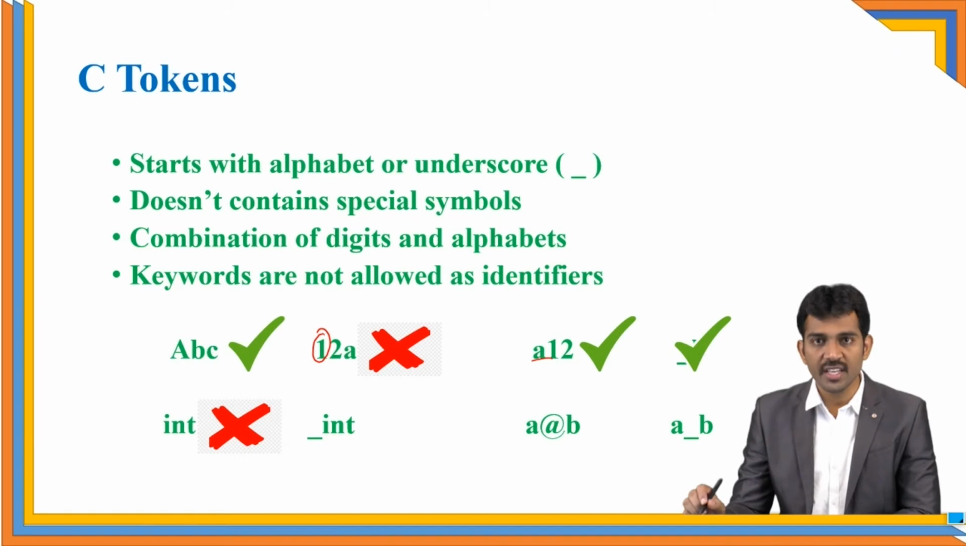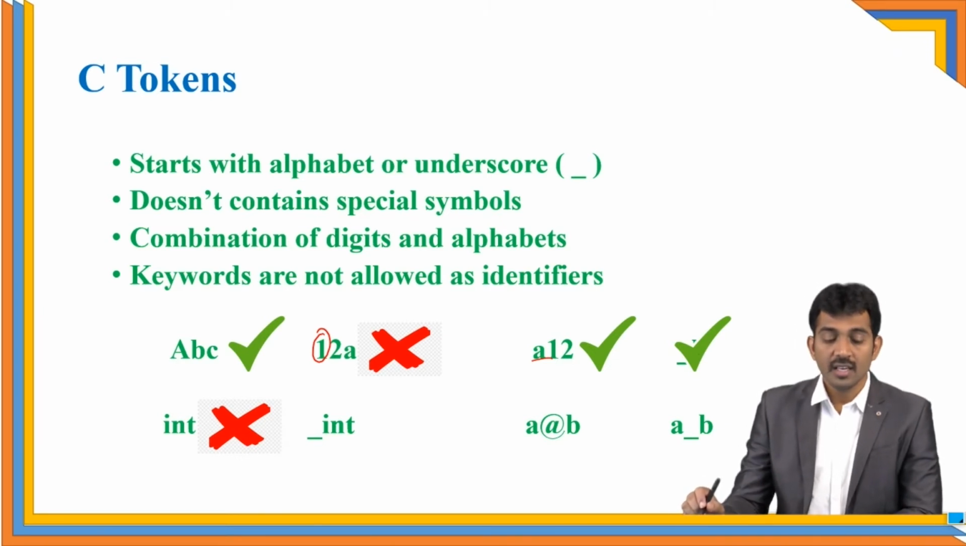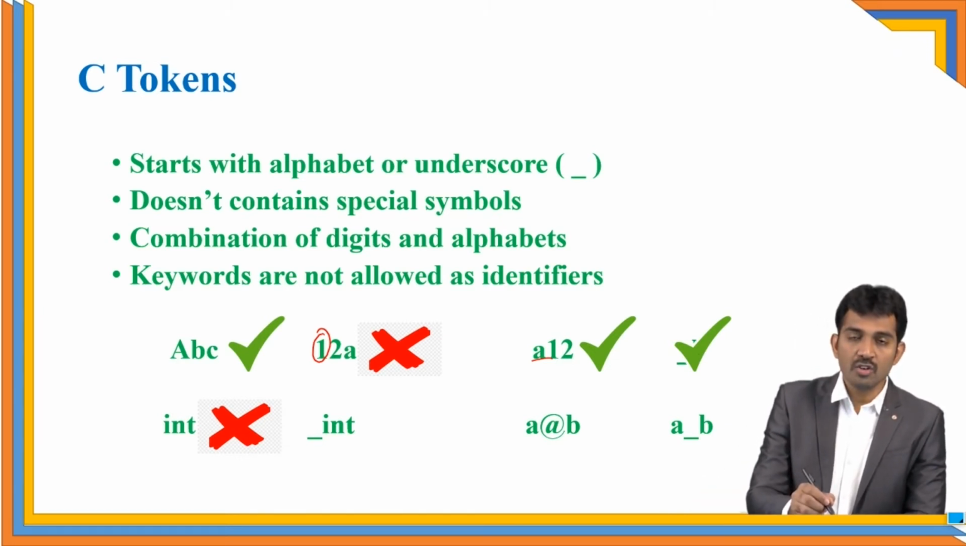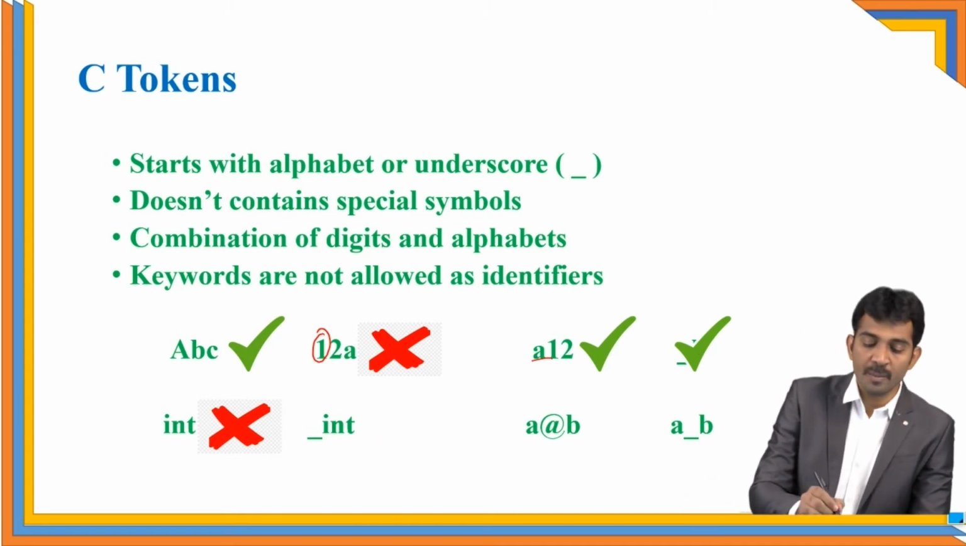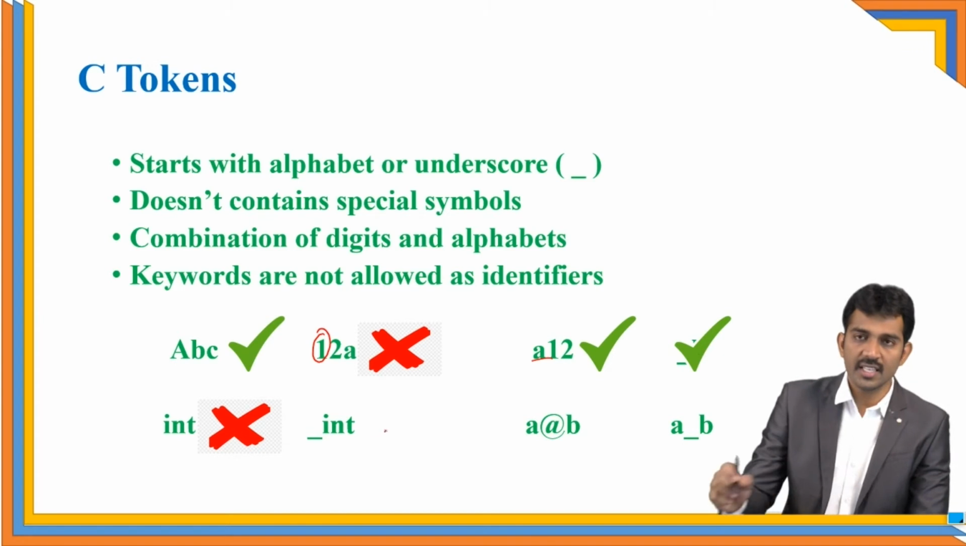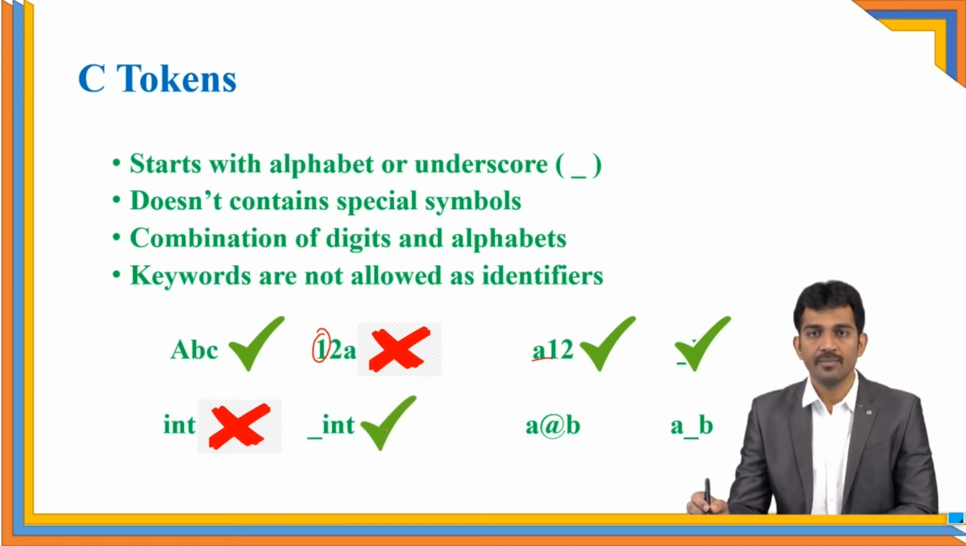Coming to the underscore int. See, as per the norms, it follows everything, right? It is a valid identifier. Even int is a combination with underscore, right? Yes, it is a valid identifier.